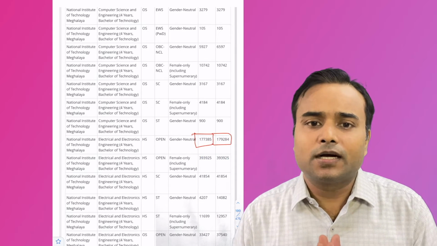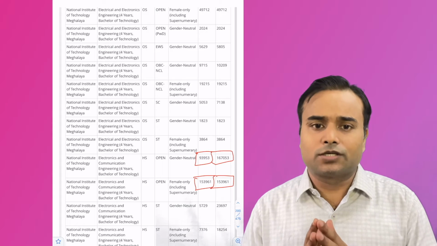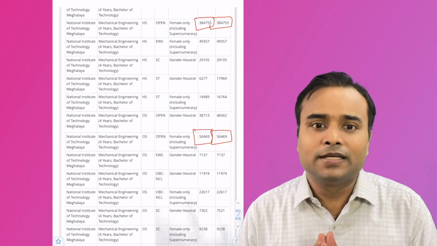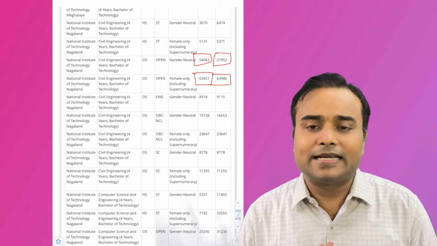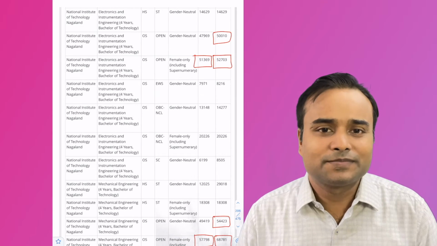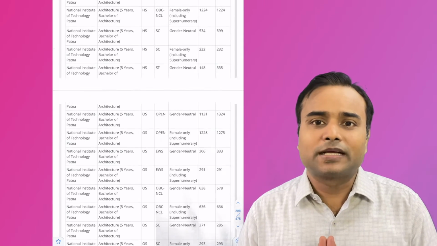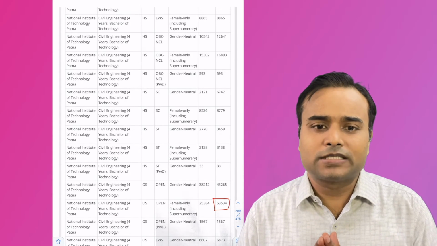NIT Meghalaya, so many options available. Electronics and communication, electrical and electronics were also available. Mechanical engineering was available. Okay, NIT Nagaland, electronics and instrumentation available. Mechanical engineering. So these were the options available.